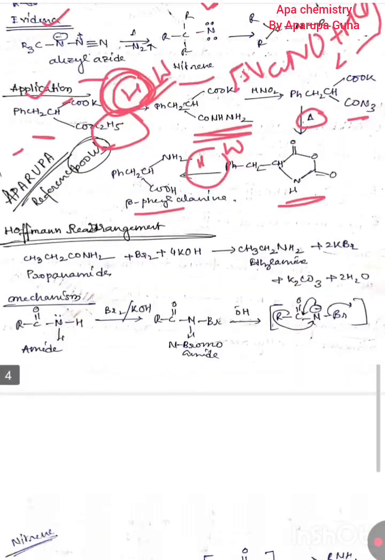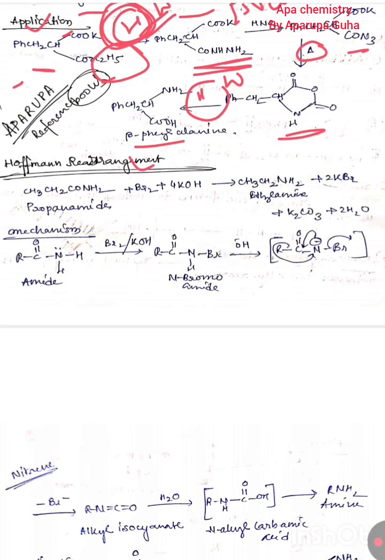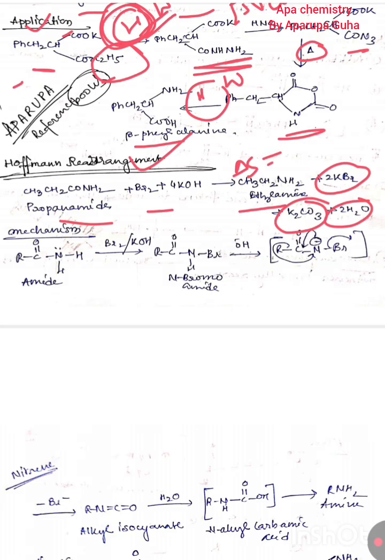Next one. Now Hofmann reagent. In Hofmann reagent, there must be propanamide. कोई भी आपका amide हो, any type of amide should react with Br2 KOH, and an amine is produced, along with side products 2KBr, K2CO3 potassium carbonate, and water released. That means DRS, that should be positive.